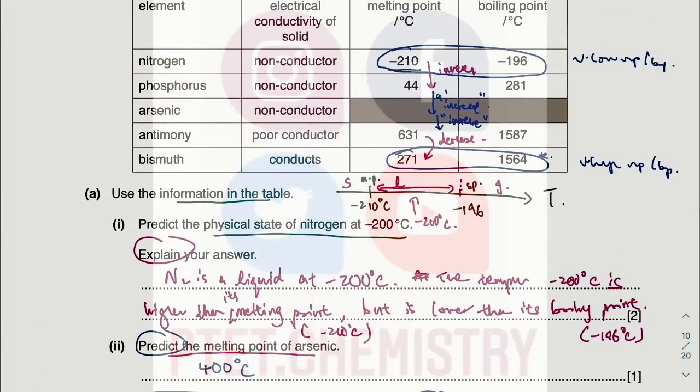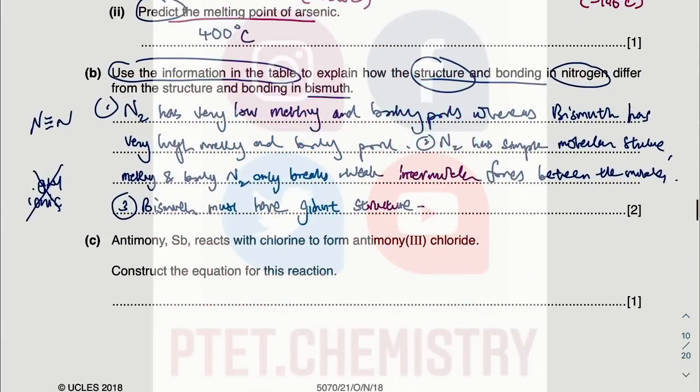When you go down this group, there's something to do with metallic properties, which I will not address. But in general, the group 5 elements are considered non-metal already, so you can cross out giant metallic as well.